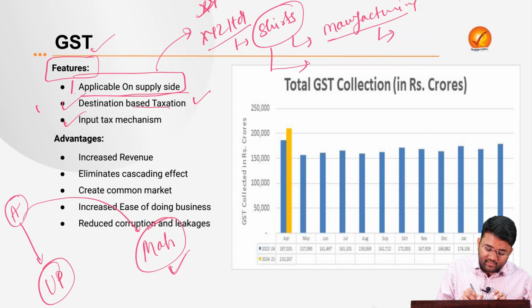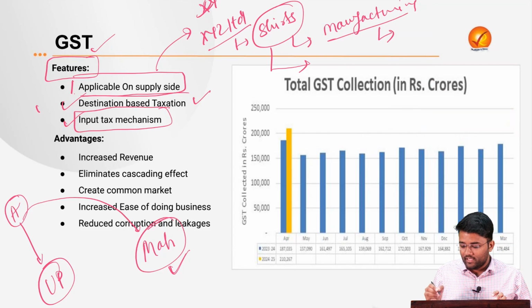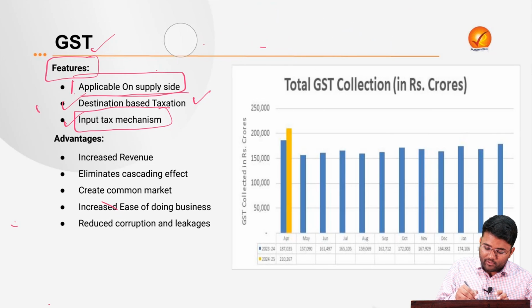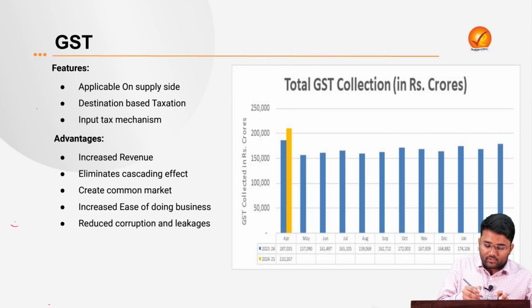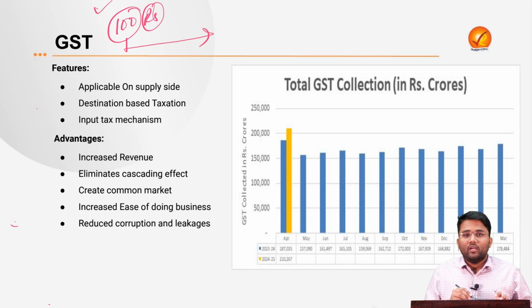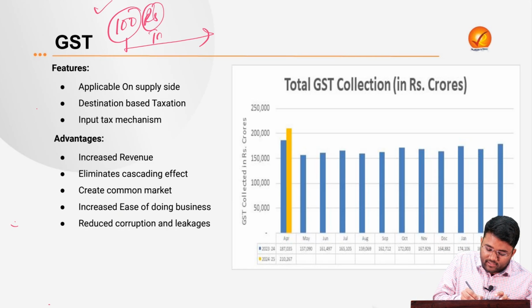Then the third feature is the input tax mechanism. Let's try to understand this in a proper way with a proper example. Let's suppose this is a shirt manufacturing company which has sourced raw material of 100 rupees from this producer. Then tax 1 was applicable.